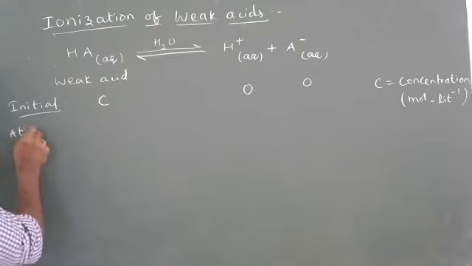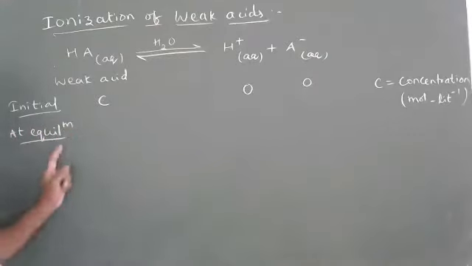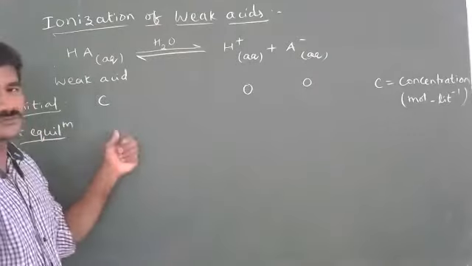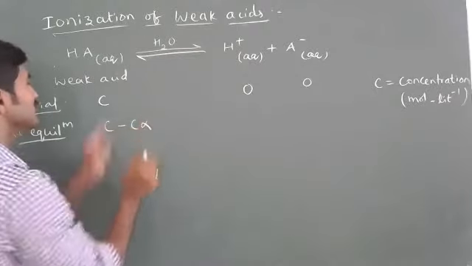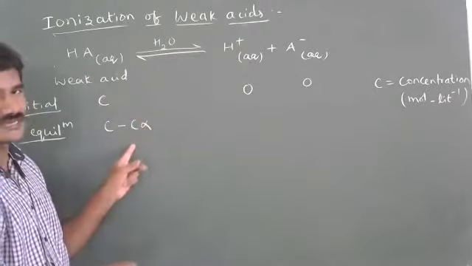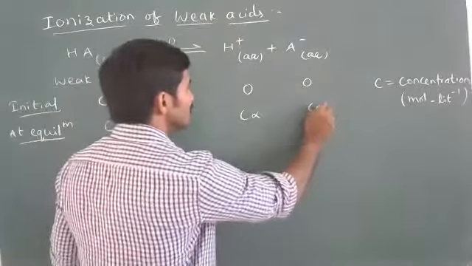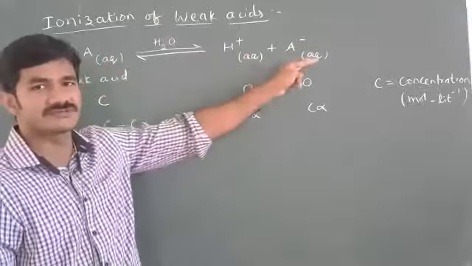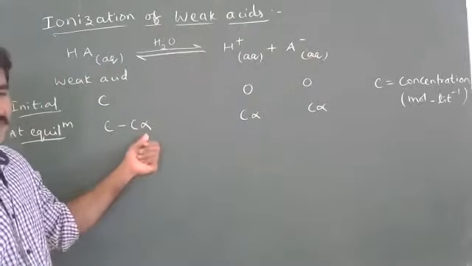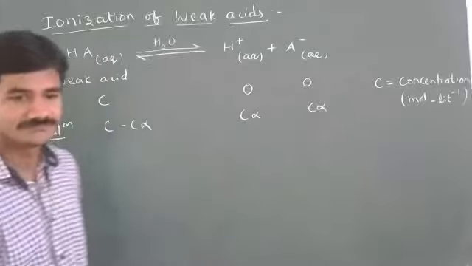At equilibrium, when the reaction has established equilibrium, let us take that C alpha has decreased from this. How much will be formed here? C alpha and C alpha, because one molecule forms 2 ions. So if C alpha concentration decreases here, C alpha concentration of each ion forms.